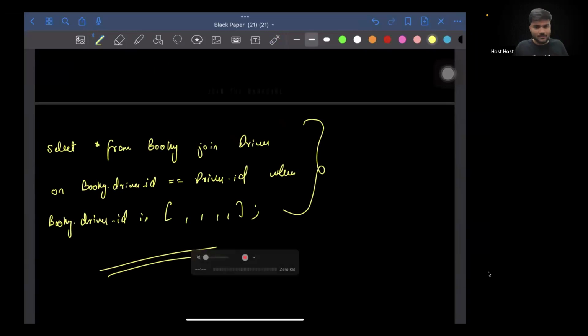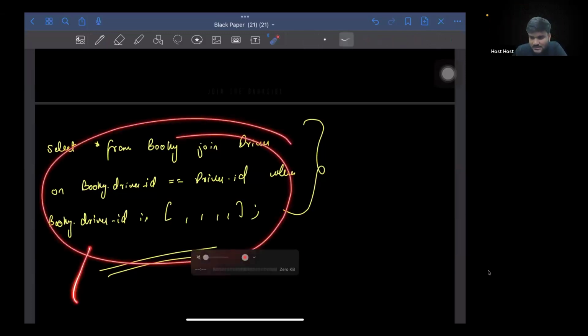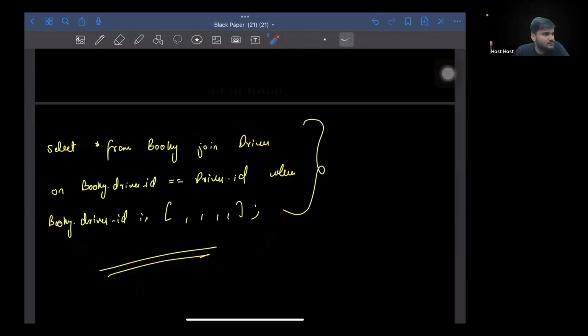In this way, what will happen is you will not be fetching individual bookings for every driver. You will not be doing select star from booking where driver ID is equal to this, select star from booking where driver ID is equal to this, again and again. You will not be doing that. Instead, you will be doing a join. Can I say that? This is one way to achieve our solution, everybody.